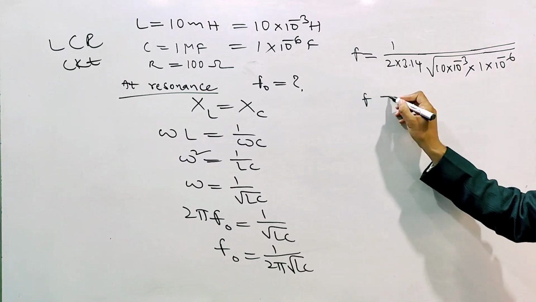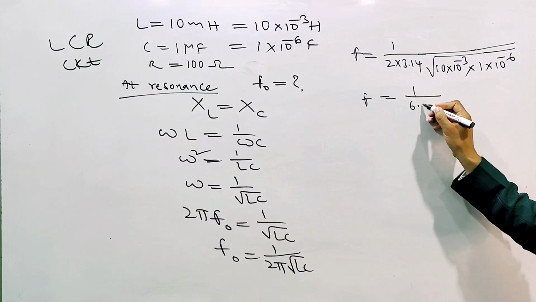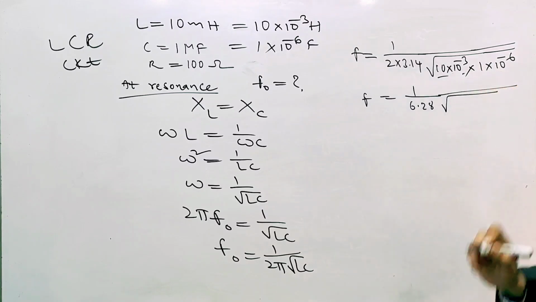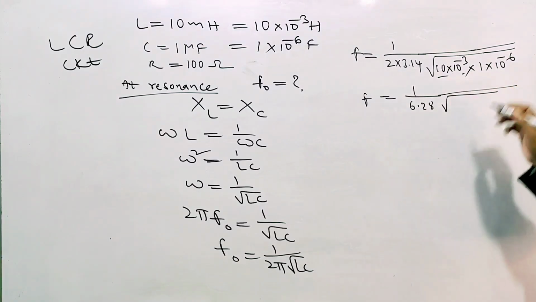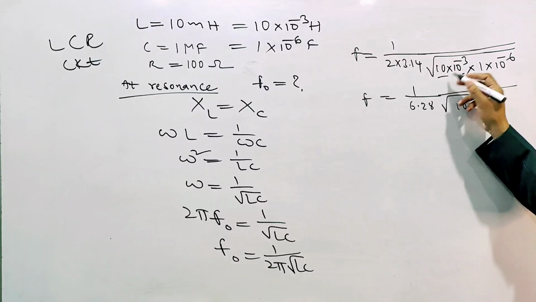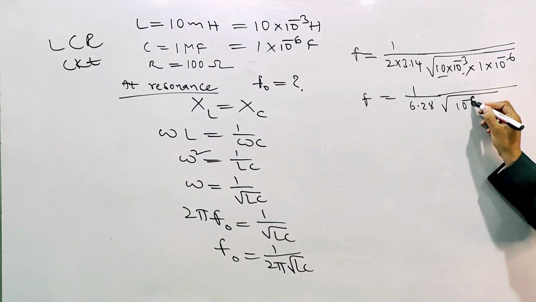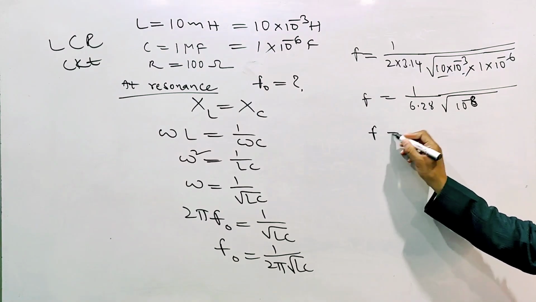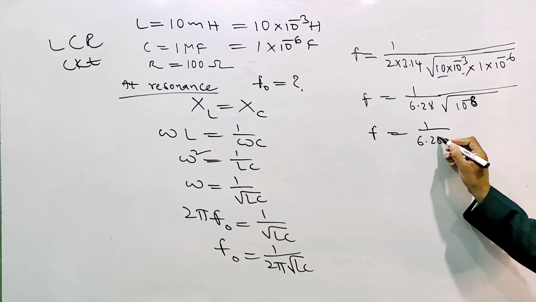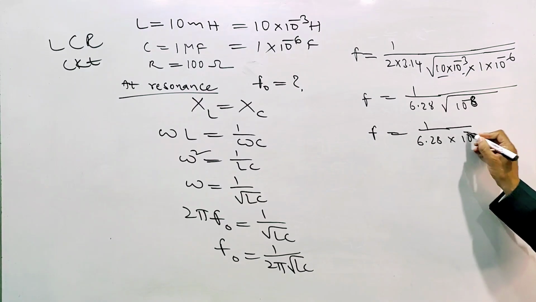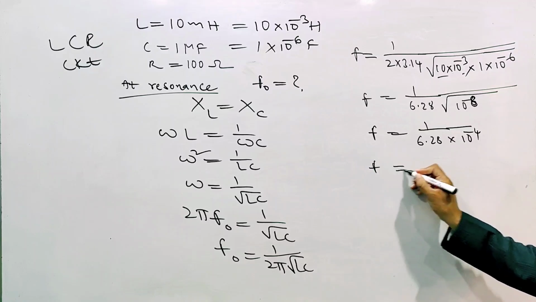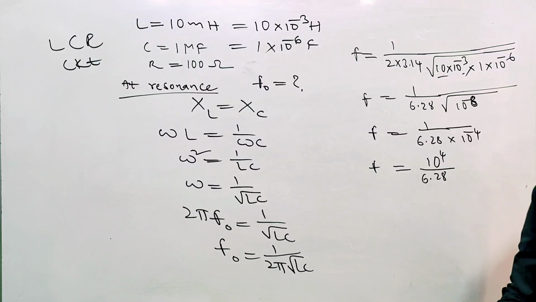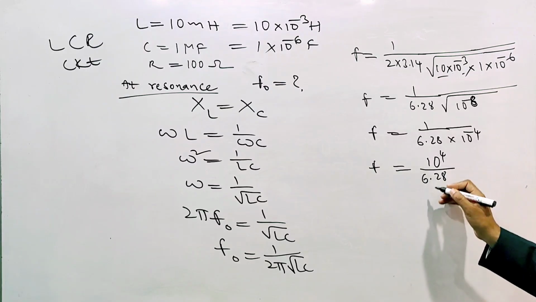Now F equals 1 by 6.28 into under root of 10 power of minus 3, 10 power of 1 which is 10 power of minus 2, and 10 power of minus 6. 10 power of minus 2, minus 6 is 10 to the power of minus 8 inside the root. If you take it outside, it becomes 10 to the power of minus 4. This 10 power of minus 4 sent to the numerator becomes 10 power of 4 by 6.28.